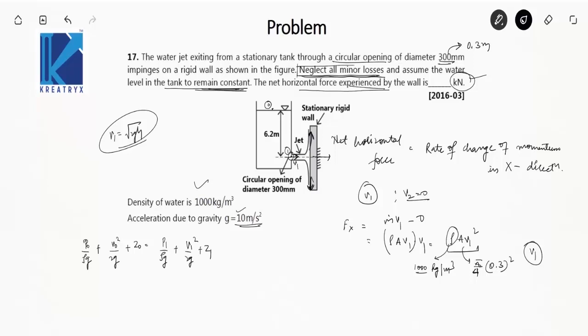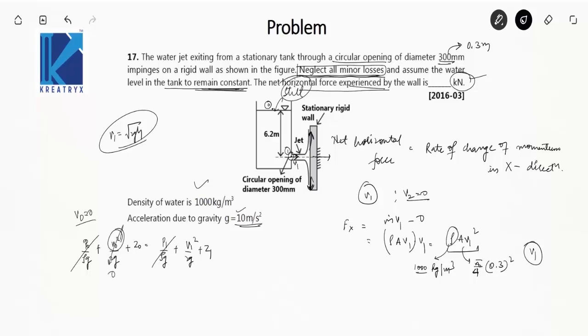Neglect all the minor losses, it has been given. So P0 is equal to P1 is equal to P atm, atmospheric pressure, so these get cancelled out because we deal in gauge pressure. Now v0 is also 0 because water here is still, so this term also becomes 0.